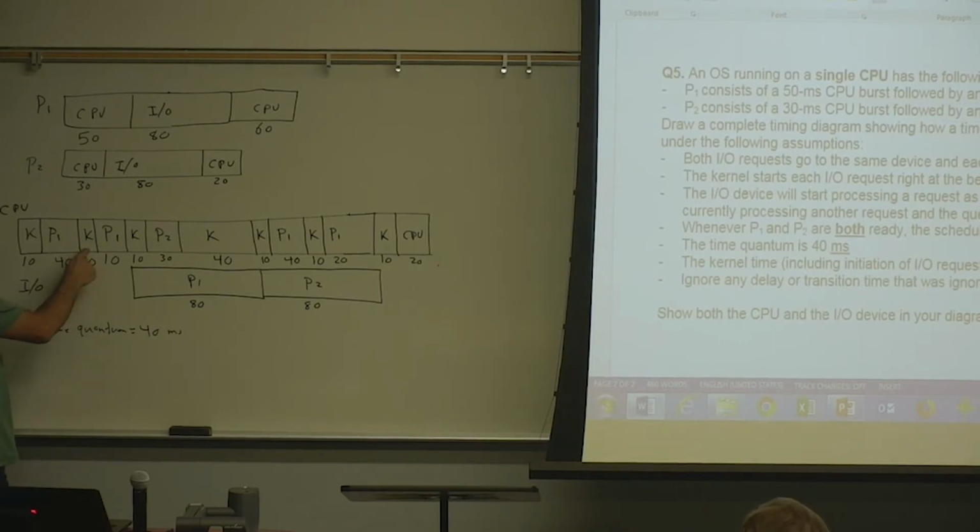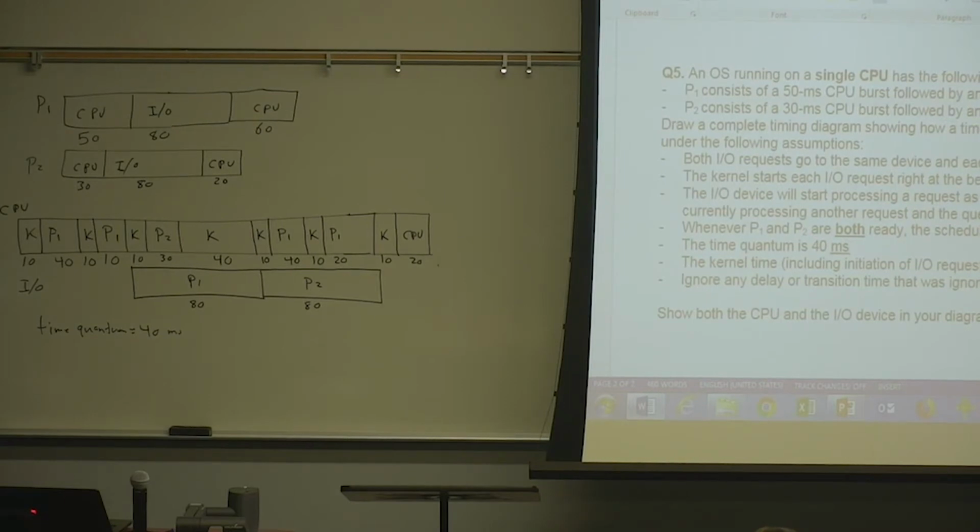Okay. To look at the ready queue, how many processes are in the ready queue? P1 and P2. Right. They are both in the ready queue. Both are ready. What's the rule? Whenever they are both ready, give the CPU to P1. That's the rule. So it's still in the ready queue even while it's being serviced. Yeah, this is conceptually important. Yes. So when a process gets interrupted by the timer interrupt, it will be placed in the ready queue. Right? So this is an important concept.